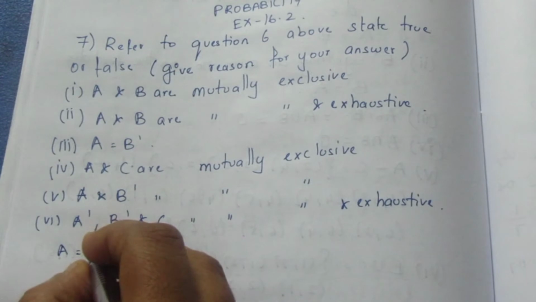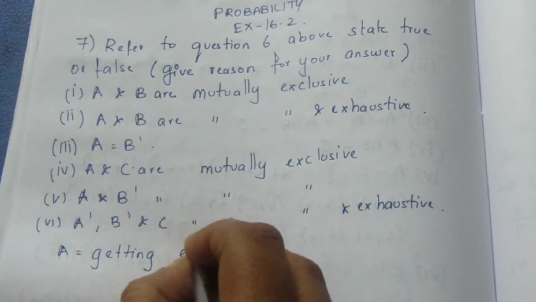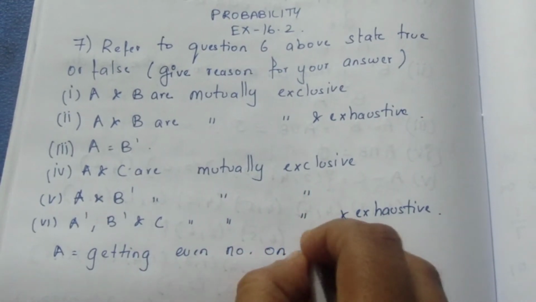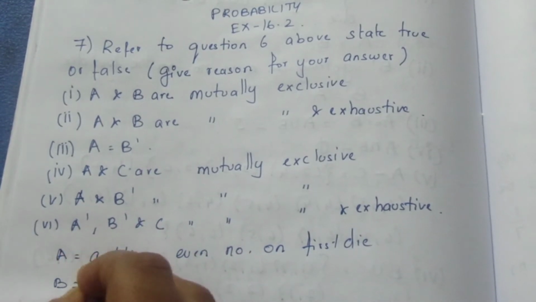A is nothing but getting an even number on the first die. B is getting an odd number on the first die.